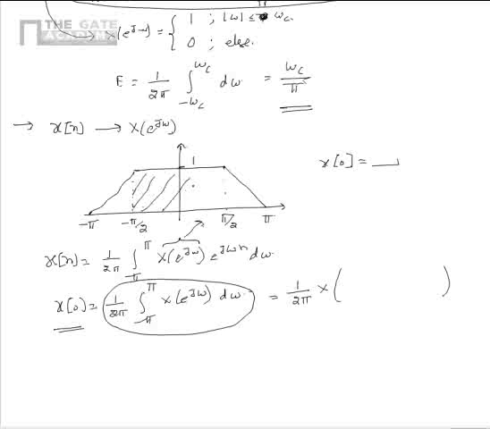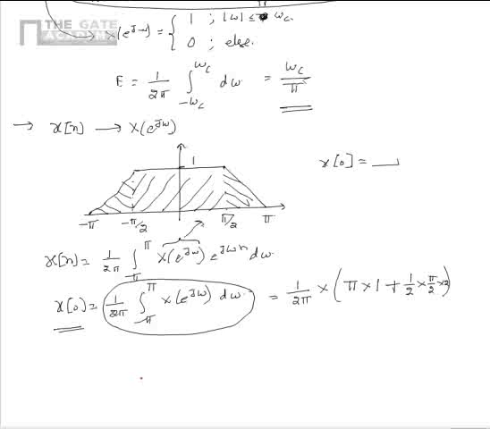First we find the area of the region marked, which is equal to pi into 1, plus next we find the area of the region marked, which is half into pi by 2 into 2. This is mainly to consider the triangles present on both sides.